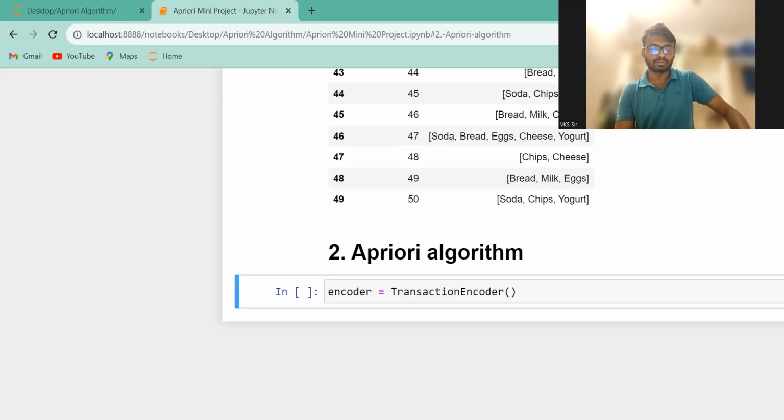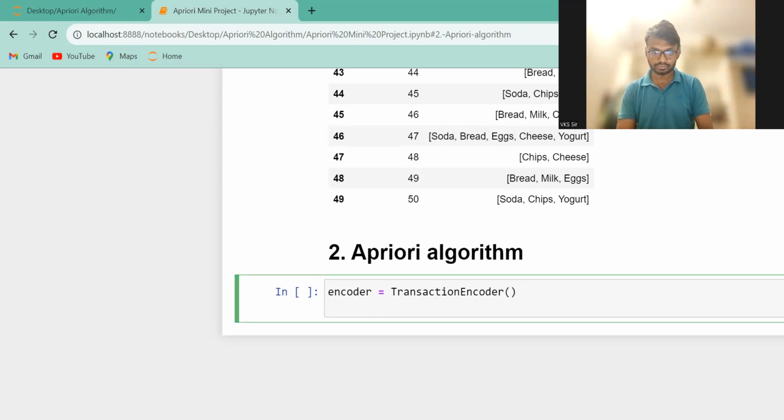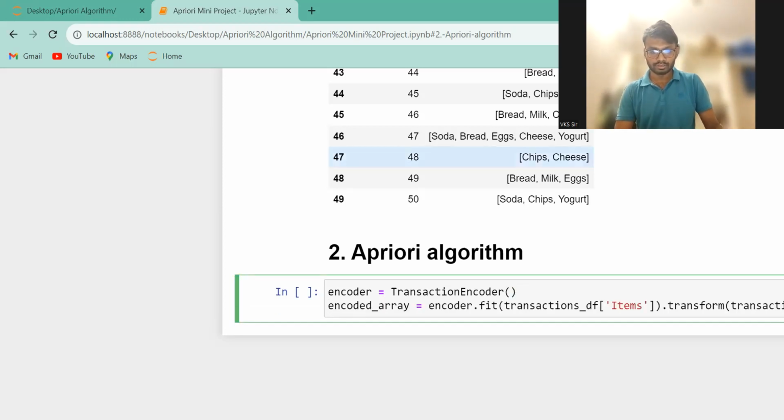For that we have to write one more code, like this. So this one is the point.